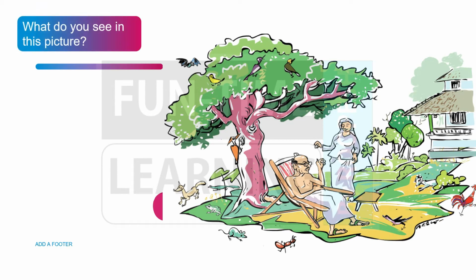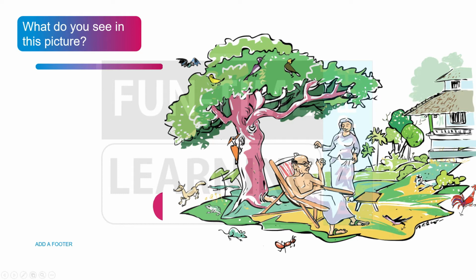And let's begin the next part of our class with a picture, a painting. And let's begin with this question. What do you see in this picture? Just pause the video here and tell yourself loudly what all things you see here. Let's begin with the tree and different kinds of birds. Can you identify the names of those birds?